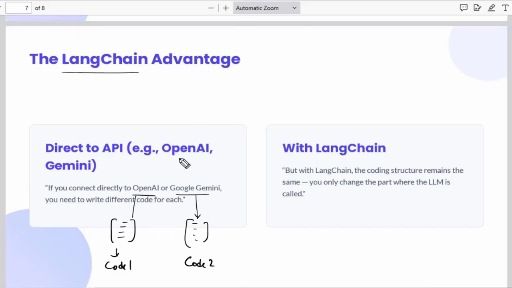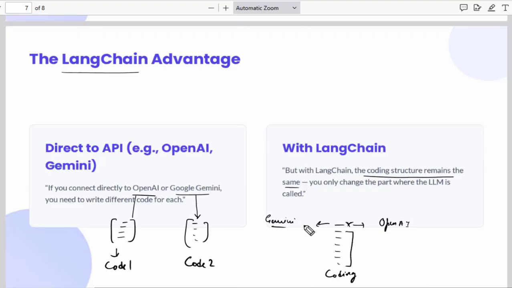But in LangChain, the coding structure remains the same. So one code you use, and just in the beginning a little bit of it you have to change. Earlier you were connecting with the OpenAI model, now just remove this line and instead connect with the Gemini model, but the rest of the code will remain the same.